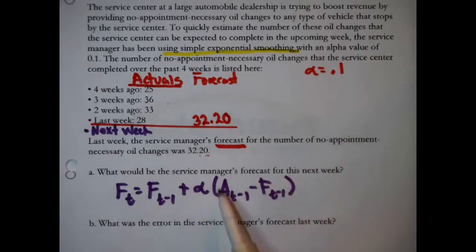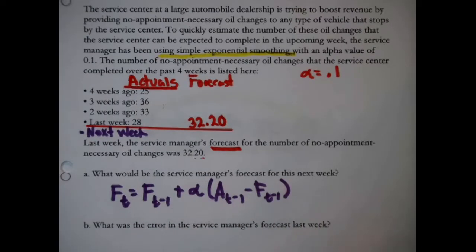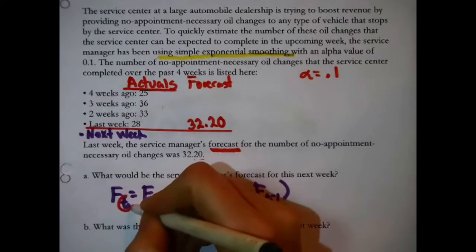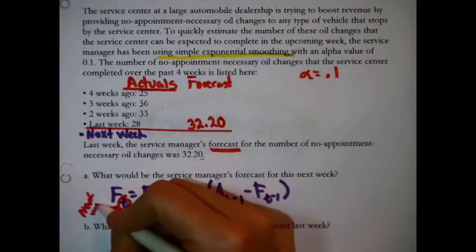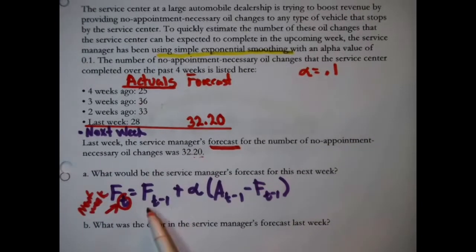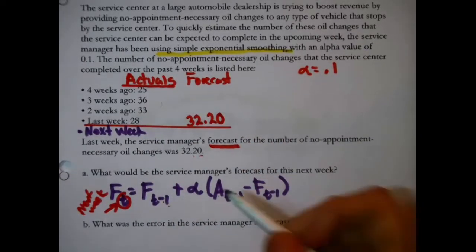So to figure out what the forecast would be, you just fill in the formula. Here, T equals next week. That means that to fill out this formula, I'm looking for the forecast for last week, T minus 1, back up 1, and the actual from last week, right, back up 1. That's the key to filling out the formula.